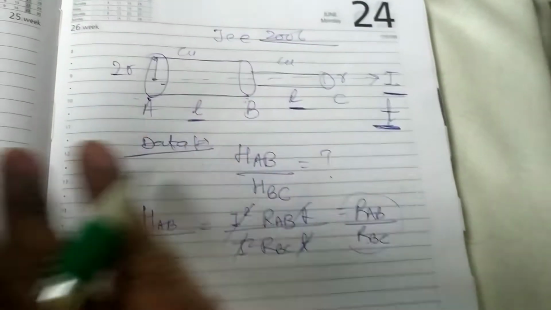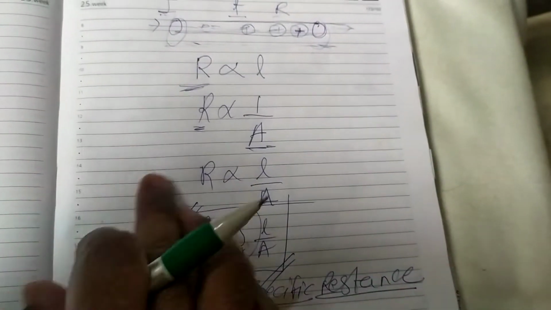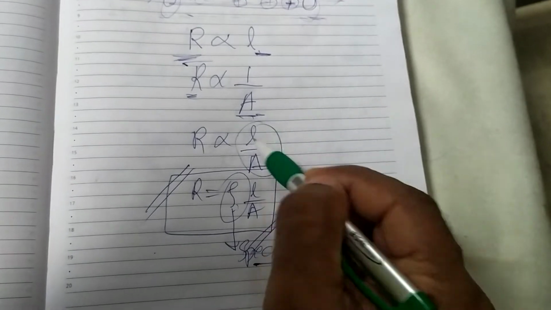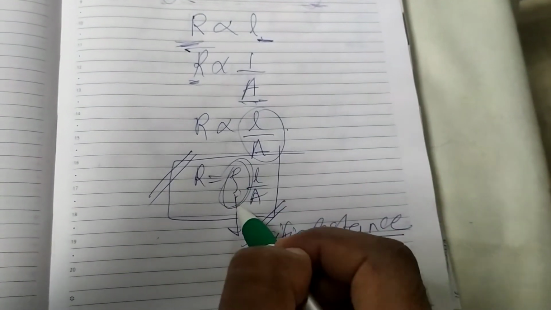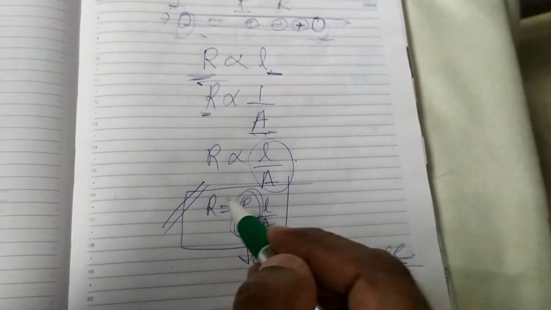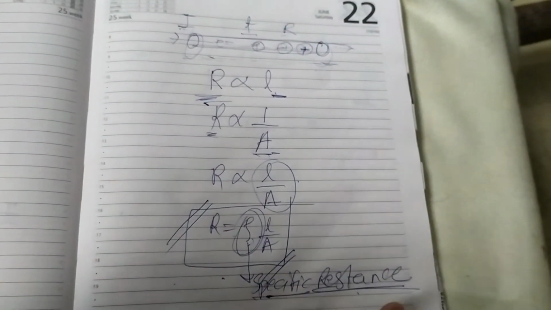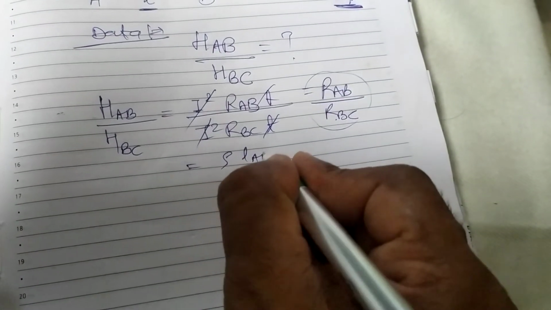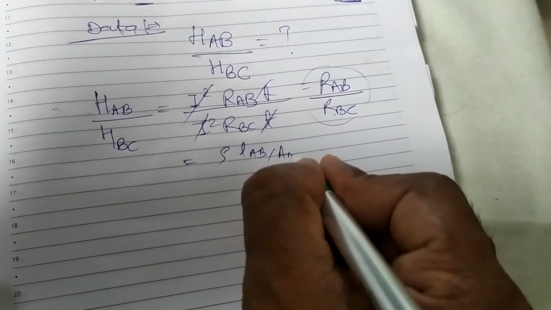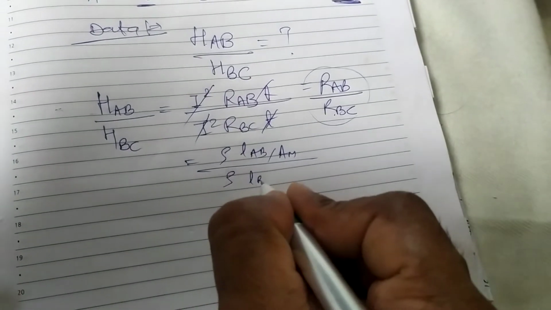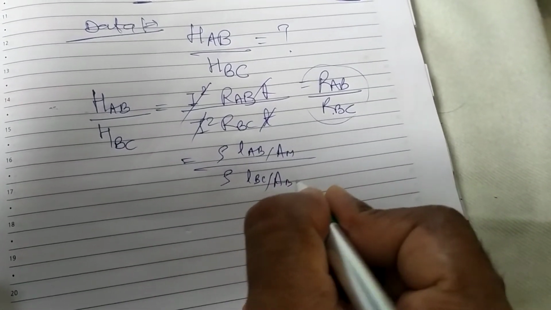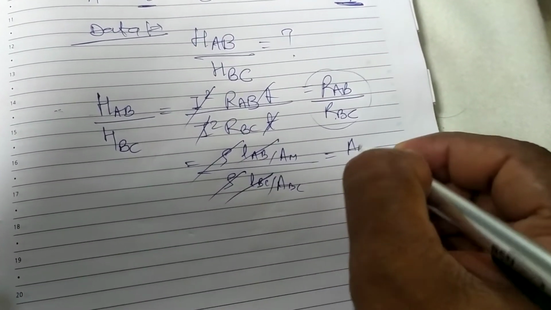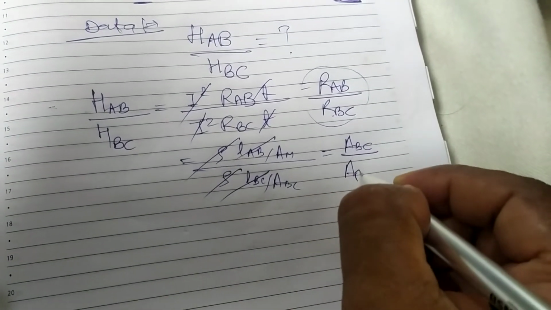And how to find the resistance? We just studied in the last class that resistance depends upon two parameters, length as well as area, and rho is the resistivity, and the material is the same, so it will be common for both. So rho L upon A. Rho L upon area of AB, rho L upon area of BC, so this is the same, both cancel. So RAB upon RBC is area of BC upon area of AB.